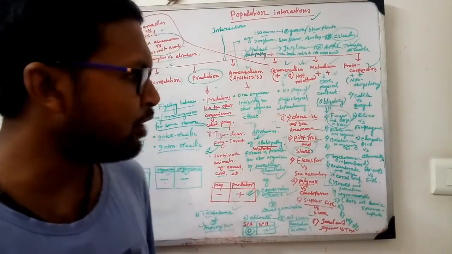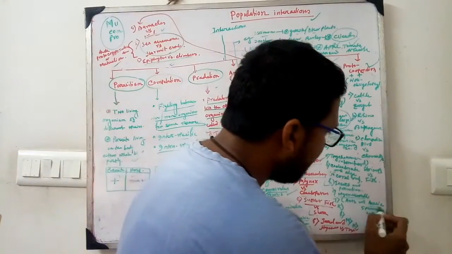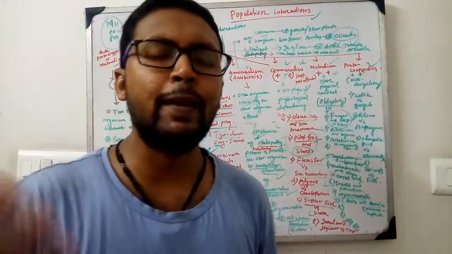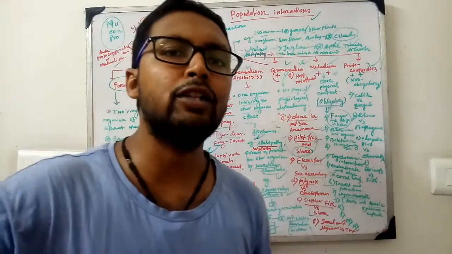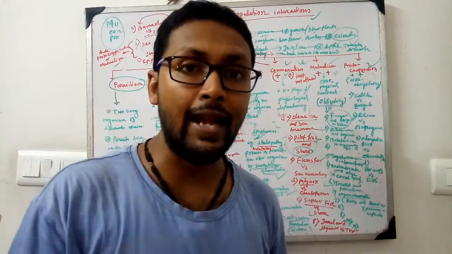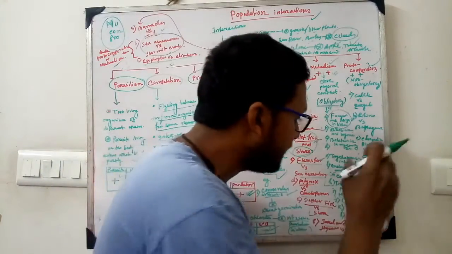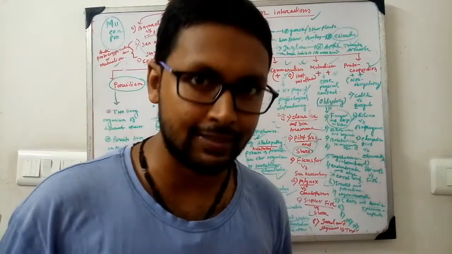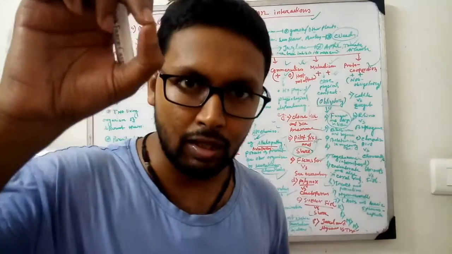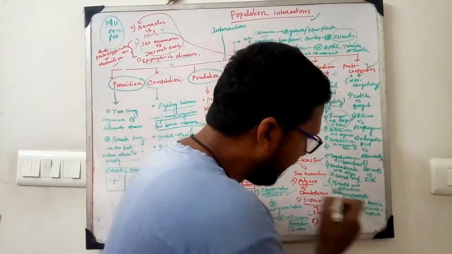And myrmecophily. Myrmecophily is the most important and interesting example. For example, in Africa, Acacia sphaerocephala is a plant, and some kind of ants are present on the surface of that particular plant. This Acacia sphaerocephala releases a honeydew-like structure on its leaf tip, and that honeydew is taken by the ants.